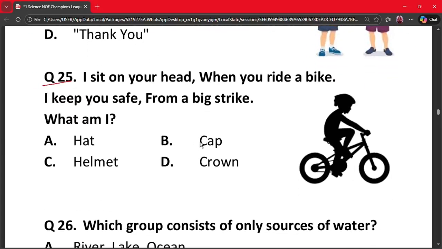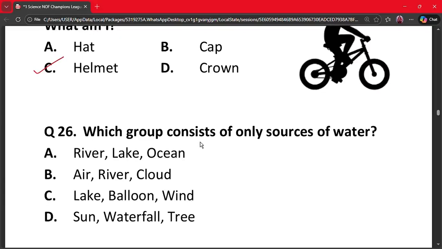Question number 25. I sit on your head when you ride a bike. I keep you safe from a big strike. What am I? A. Hat. B. Cap. C. Helmet. And D. Crown. The correct answer is option C. A helmet protects our head from injury while riding a bike. Hence, you should always wear a helmet while riding a bicycle. And the correct option is option C.